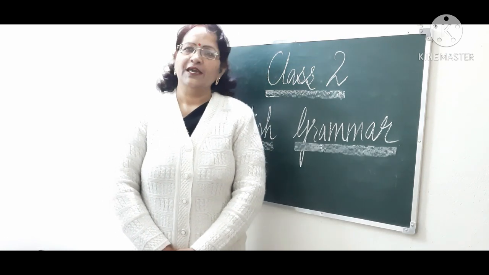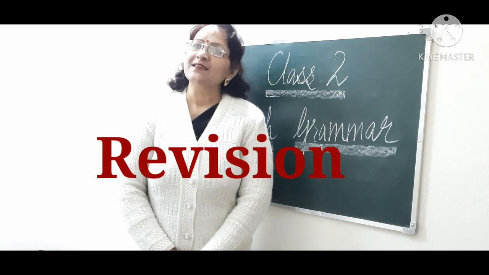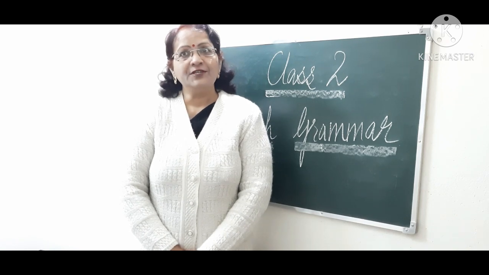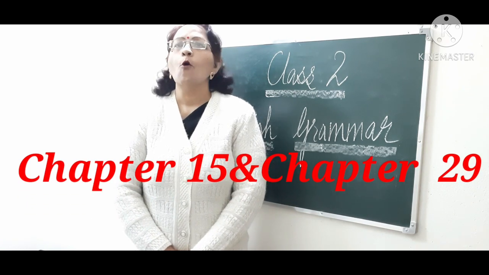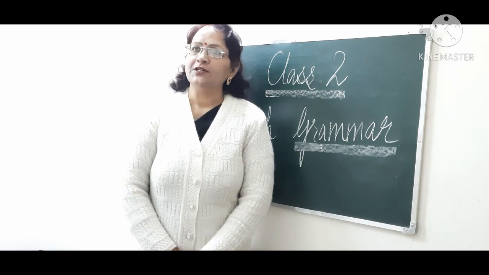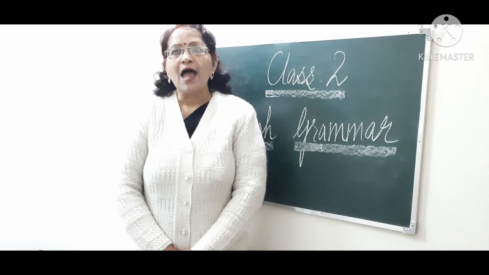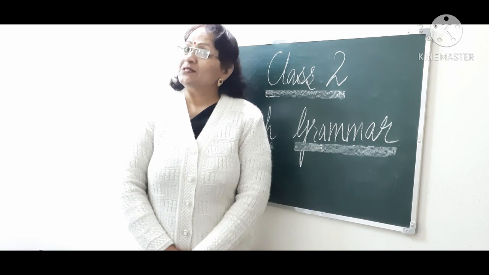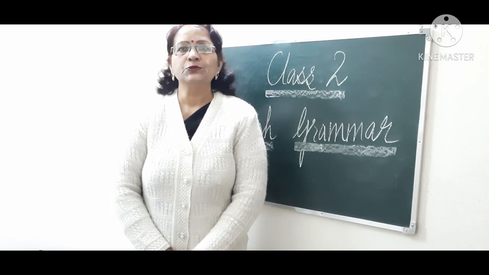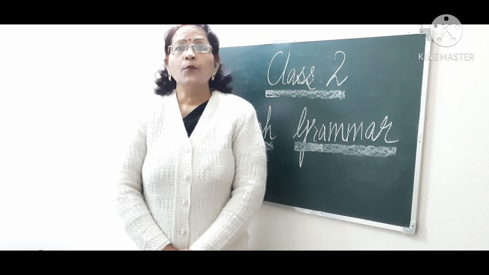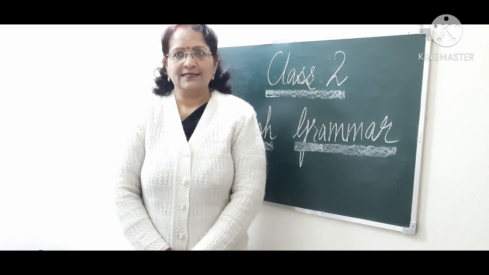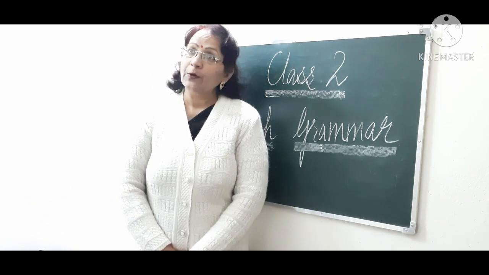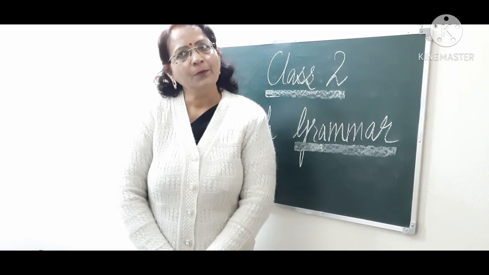Students, from today, we will start the revision of third semester portion. So today, you are going to revise chapter 15 and chapter 29, homophones. In chapter 15, you studied about was and were. These are verbs. Was is used with singular subject and were is used with plural subjects. Both show the past actions. They can be used in two ways. First as a main verb and secondly as a helping verb.